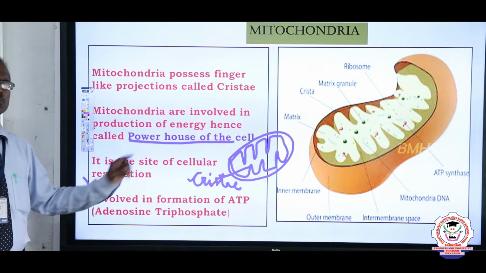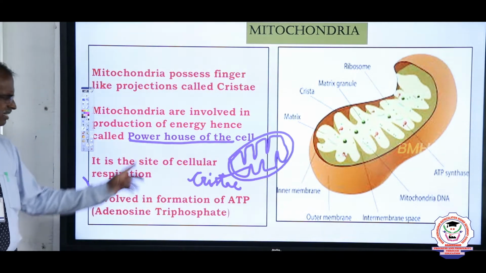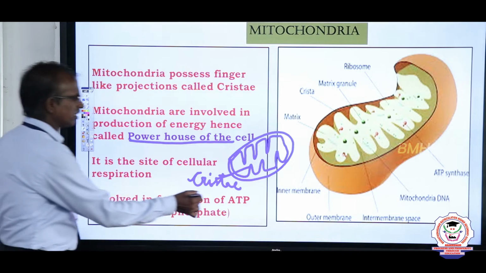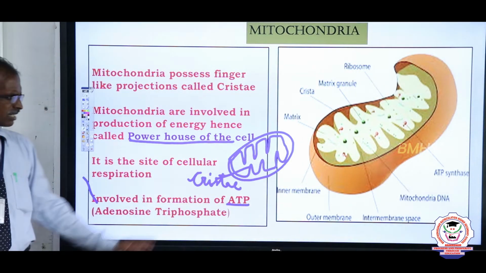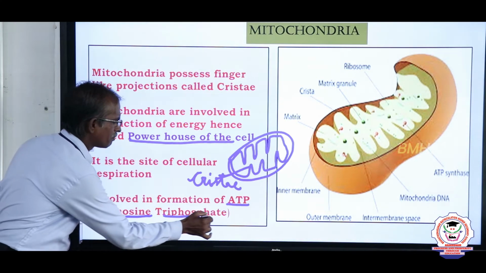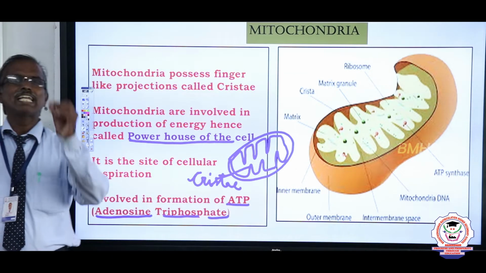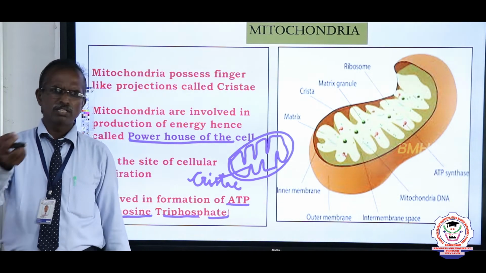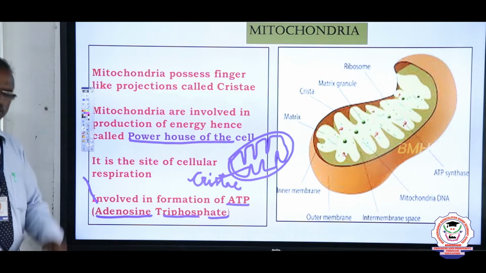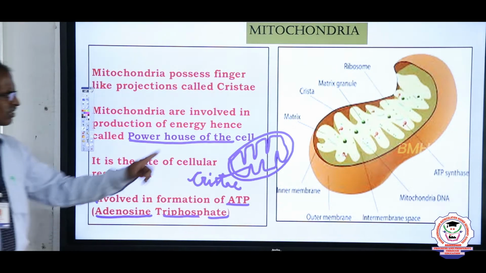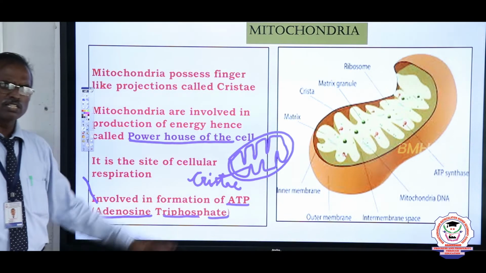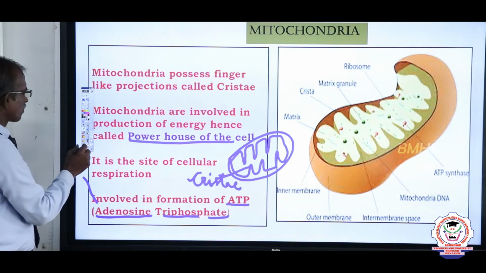Mitochondria is the site of cellular respiration. As a result of cellular respiration, they produce energy. That energy is produced in the form of ATP. ATP means adenosine triphosphate. This is the energy currency of the cell. Energy currency, that is money, like the energy currency. This is one of the NEET-oriented questions. Okay, do you understand this? Next, what is the function? Store the energy and release it whenever the cell requires. That's why we call it the powerhouse of the cell.